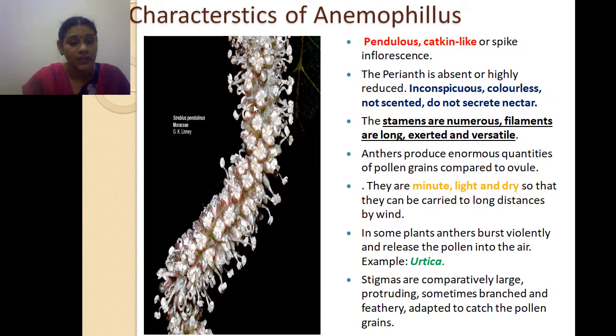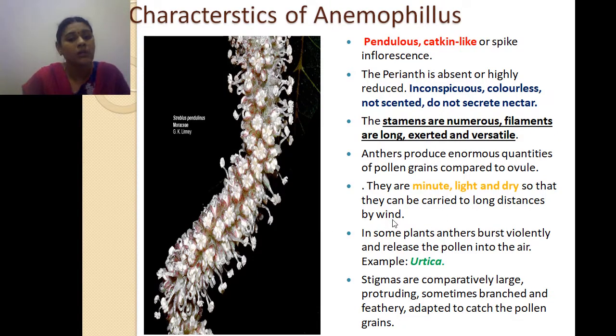If you take the anemophilous flowers, they produce only one ovule in the female flower. But in the male, enormous quantities of pollen are produced in the anther of the stamen of the anemophilous flowers.